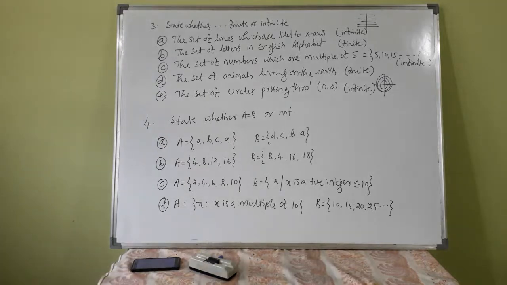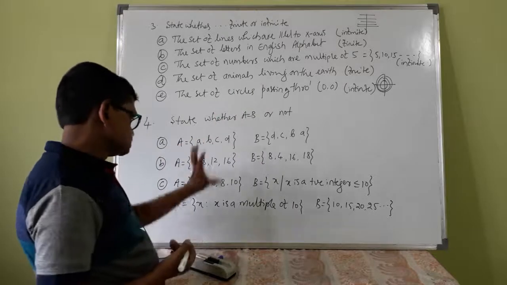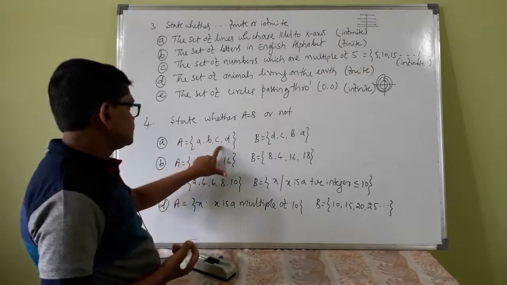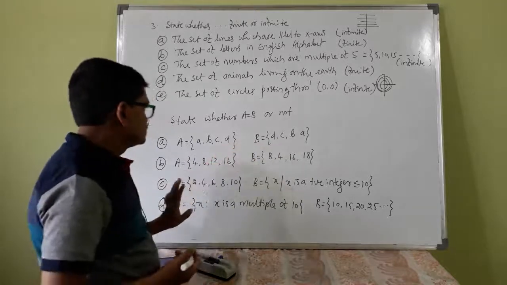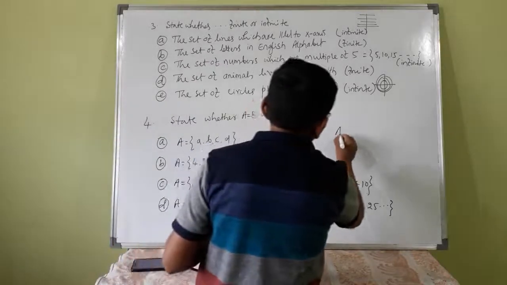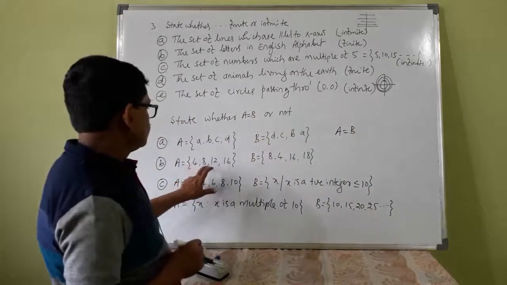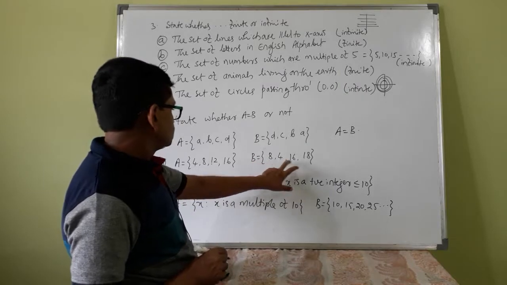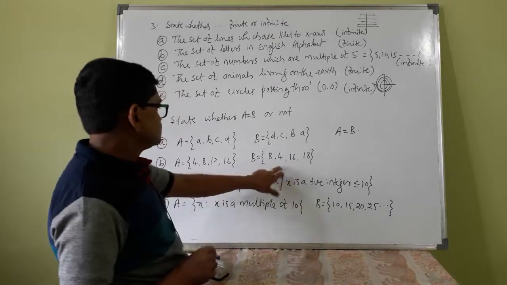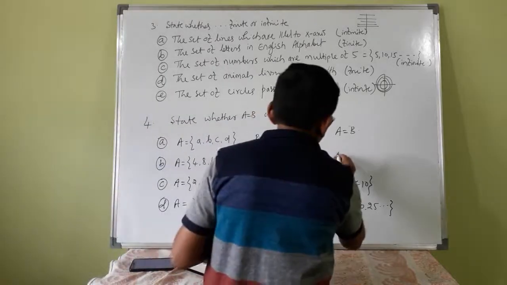Next, fourth question: state whether A is equal to B or not. Two sets are given, A, B, C, D and D, C, B, A. Even though the orders are not the same, A is equal to B, both are the same. 4, 8, 12, 16 and 8, 4, 16, but 12 is not in B and 18 is not in A, so A and B are not the same.